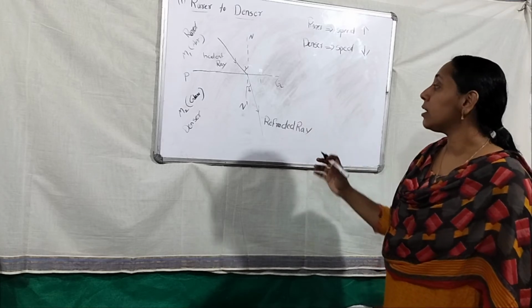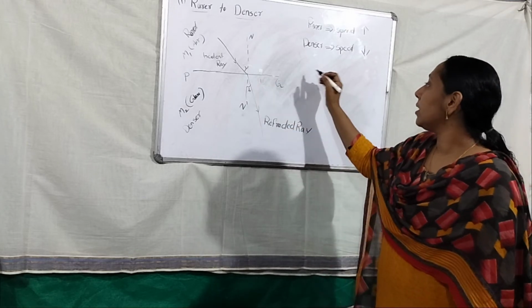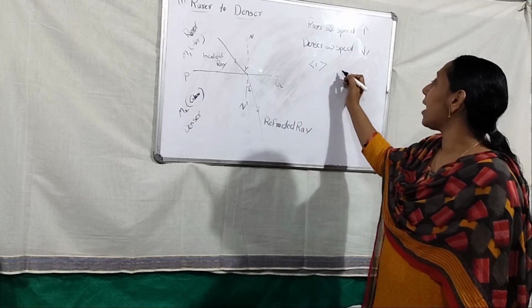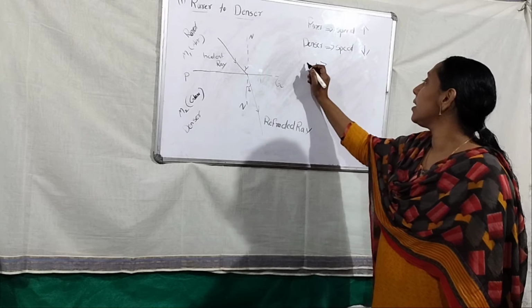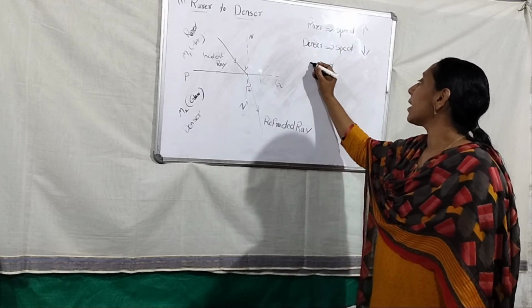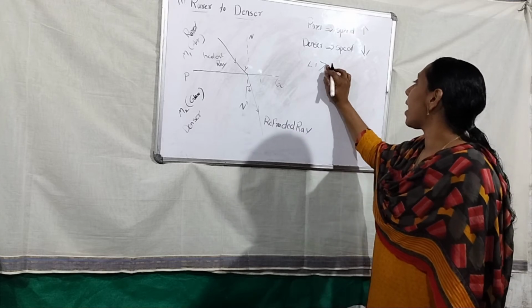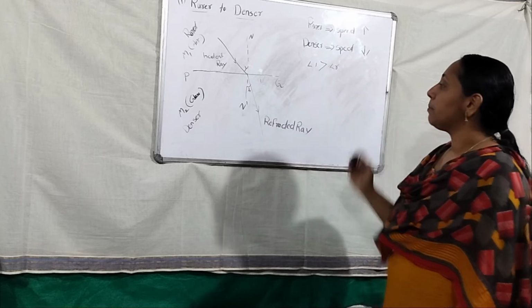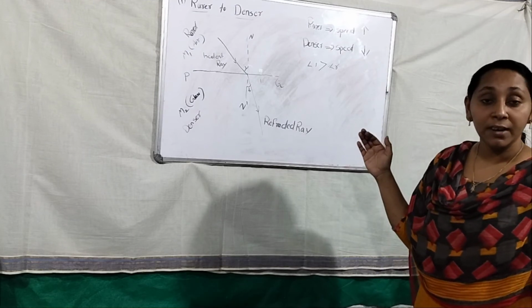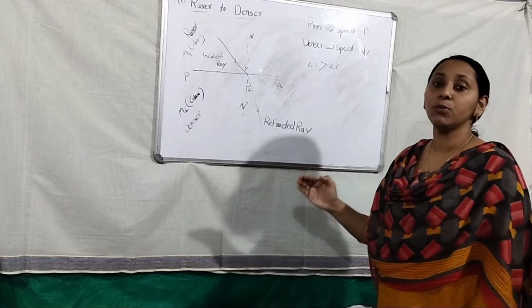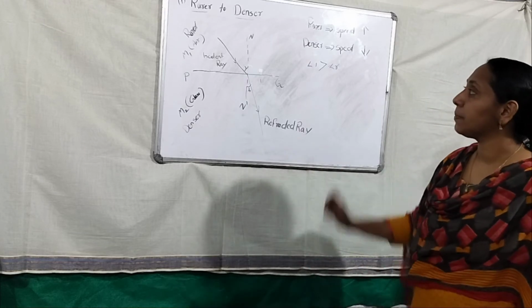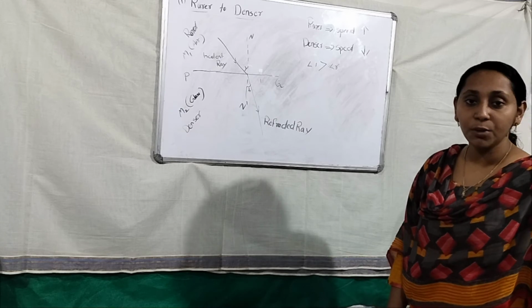Because the ray is towards the normal, the incident angle is greater than the refracted angle. This is the case of rare to denser.